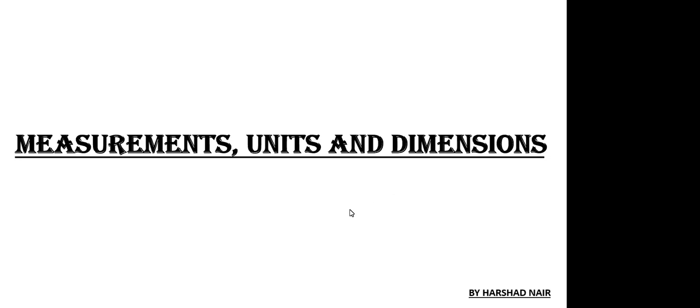Sir, 1 pound is equal to how many kg? 1 pound is roughly, you can say, approximately around 0.4, 0.5, nearly half. Okay, sir. Thank you.